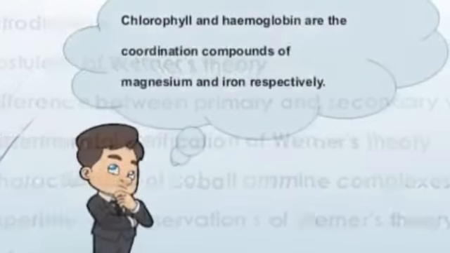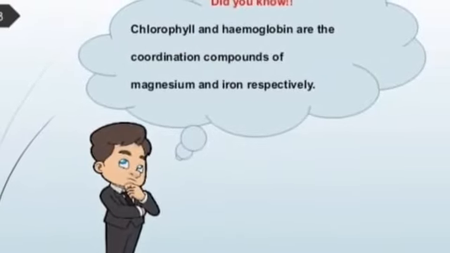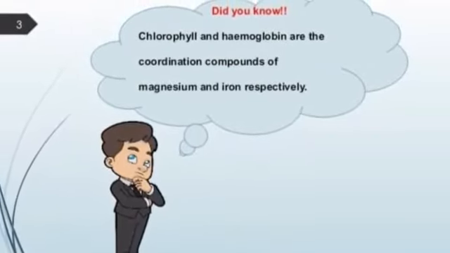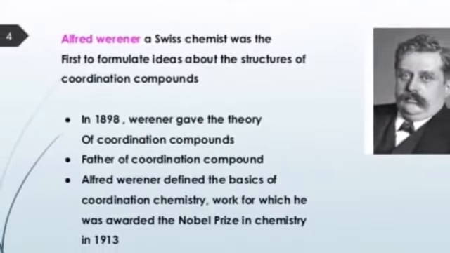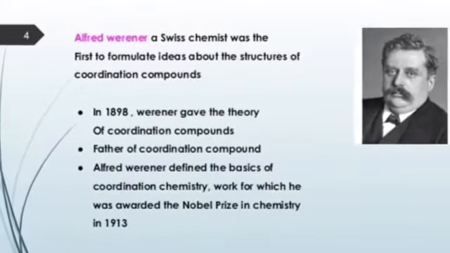Did you know chlorophyll is a coordination compound of magnesium and hemoglobin is a coordination compound of iron? Now, Alfred Werner is the father of modern coordination chemistry. And this is the information about Alfred Werner.